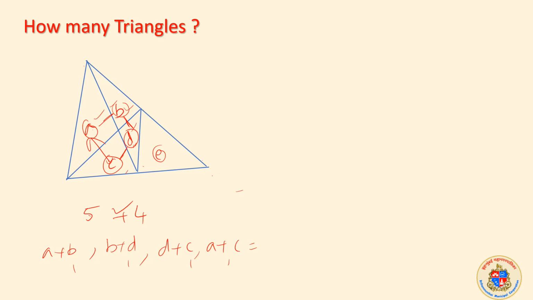If you add, for example, C, D and E, that makes a bigger triangle here. See? So that also will be added here. Correct? So CD is also a triangle.